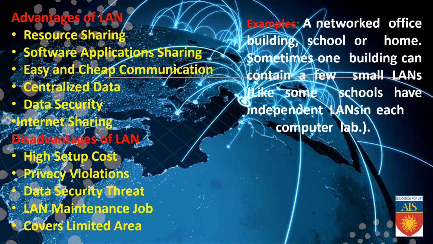Covers limited area: this is one of the biggest problems in case of LAN. Basically it is restricted to building to building, floor to floor or room to room; it cannot cover a huge area. Examples: a network in an office building, school or home. Sometimes one building can contain a few small LANs, like some schools that have an independent LAN in each computer lab.